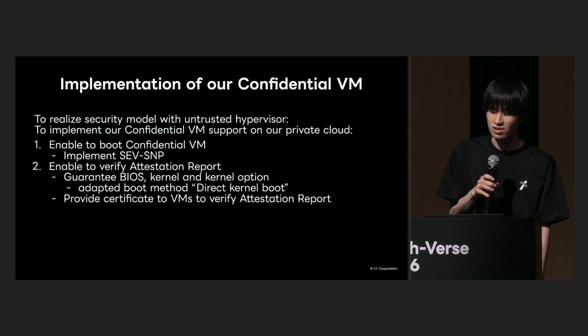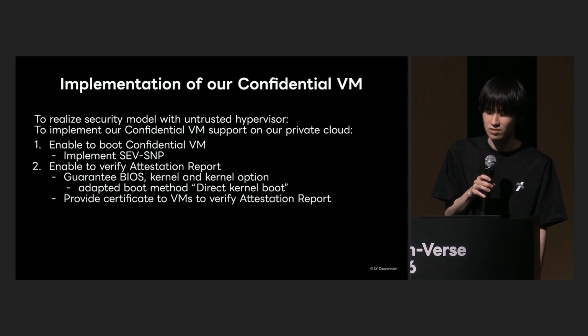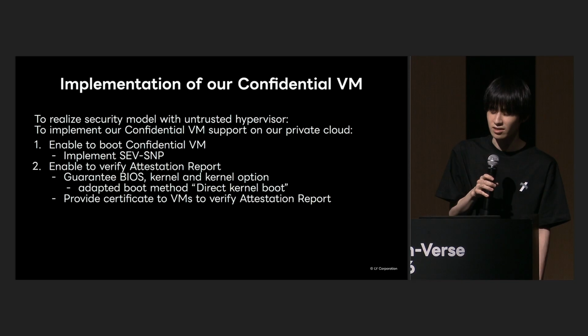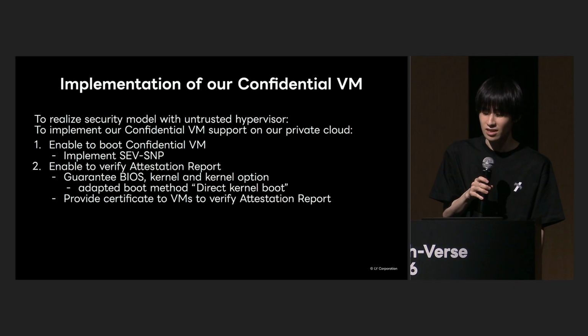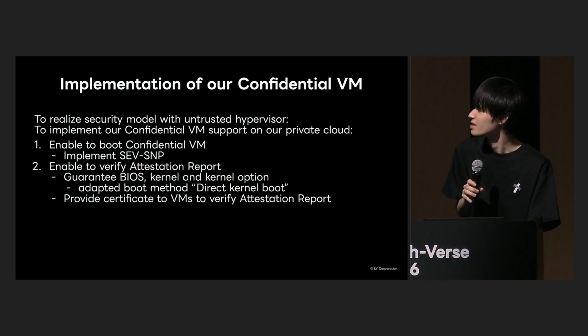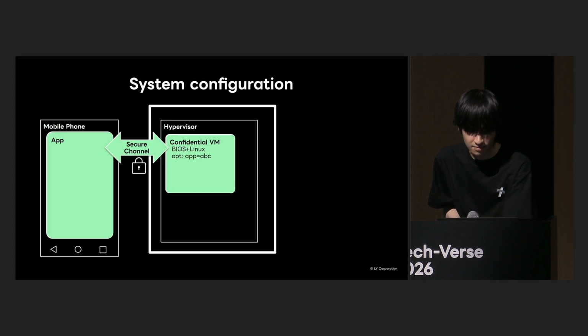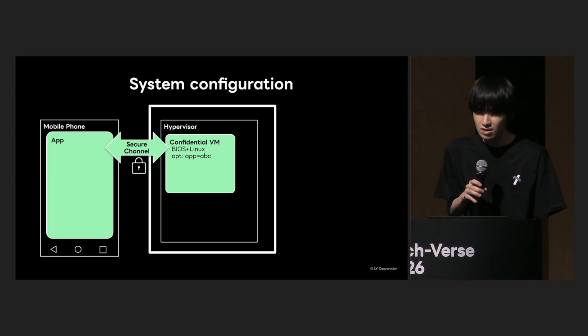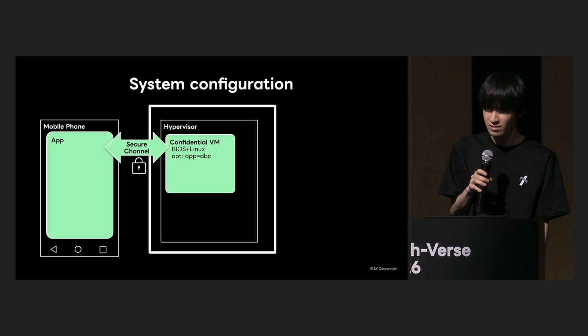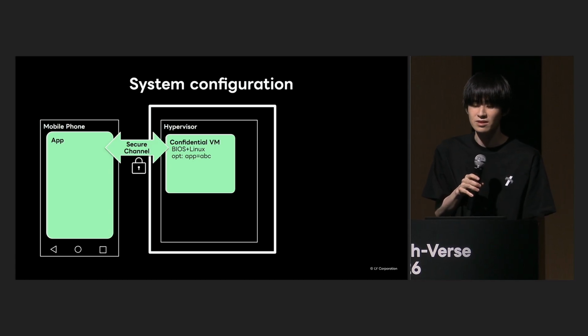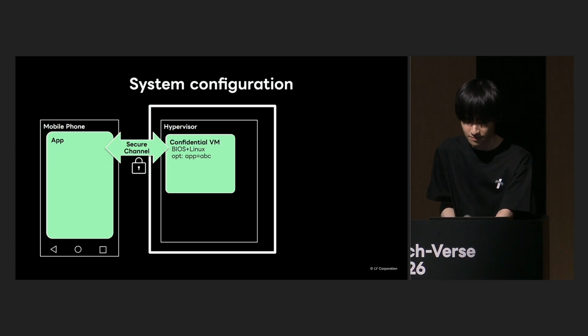The second point is that we enabled pre-configuration of the BIOS, kernel, and kernel option using a mechanism called direct kernel boot so that an attestation report can be obtained and verified. Furthermore, we passed the certificate to the VM so that the attestation report could be verified. So far, we have discussed the overall picture, and from this point on, we will explain the right-hand box that includes the hypervisor.